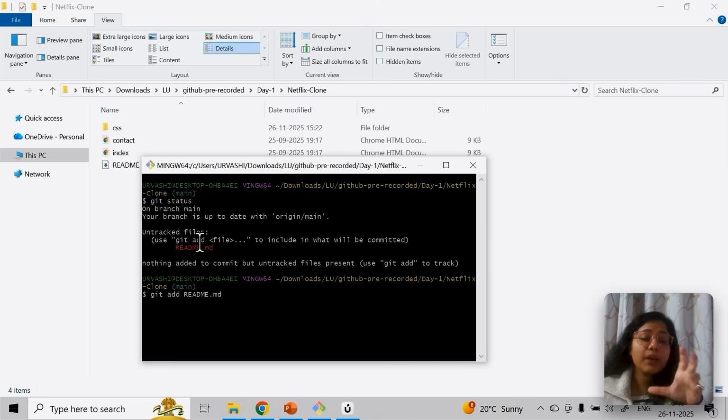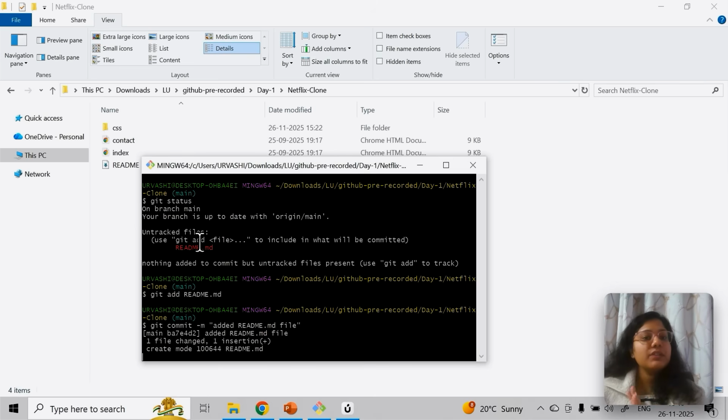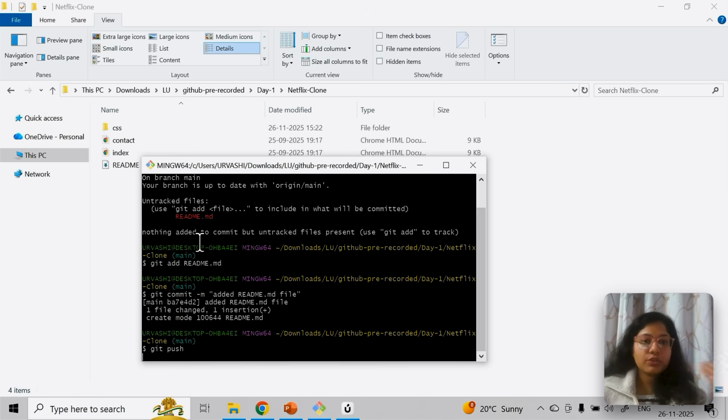Now I have to add the commit message. You can use the upward arrow to go to the previous one, and just write: added readme.md file. Whatever you have done, genuinely just put it. That is how the commit message will help you track everything. Then you can just do git push. When you are pushing for the first time, you need the complete commands. Otherwise, because the origin is already set, you just need to run git push and the code will be pushed.